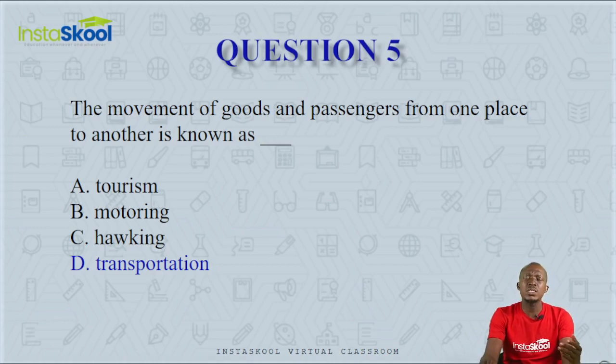Hawking is moving around with goods for the purpose of selling them, or meeting consumers to sell them to. While transportation is the movement of goods and services and persons from one place to another. So the answer here is D, transportation.